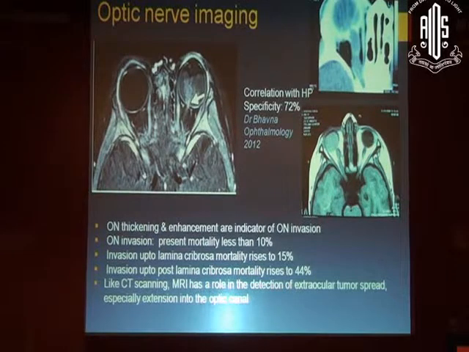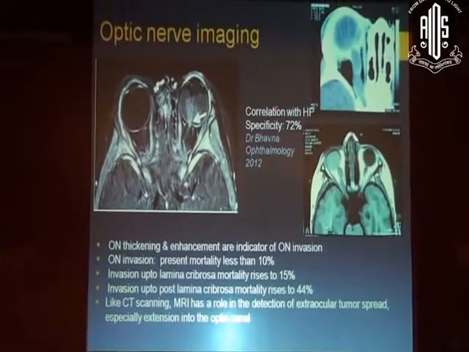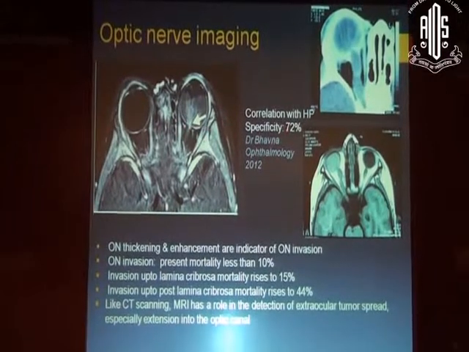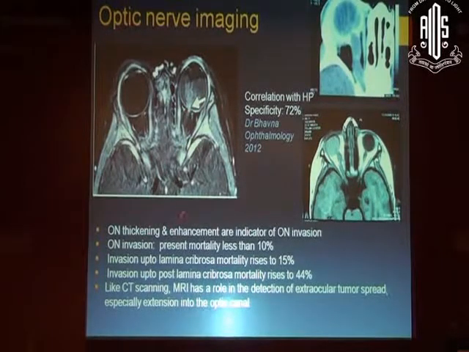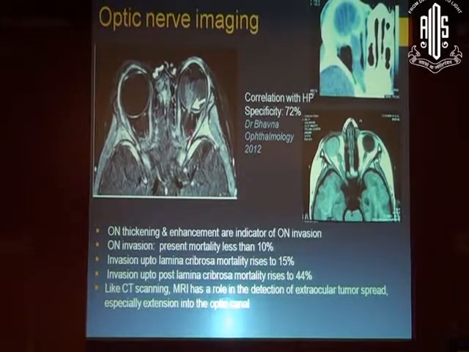Optic nerve imaging has a correlation with histopathology. We can see over here, it has a specificity of 72%, and here we can see this tumor, any optic nerve thickening and enhancement are indicators of optic nerve invasion as seen over here. Now with optic nerve invasion, the present mortality is less than 10%. Invasion up to lamina cribrosa, mortality rises to 15%, and post-lamina cribrosa, mortality rises to 44%. And like CT scanning, MRI has a role in the detection of extraocular tumor spread, especially extension into the optic canal.